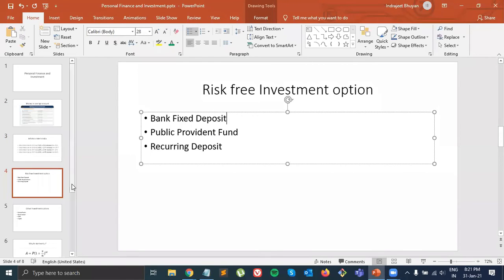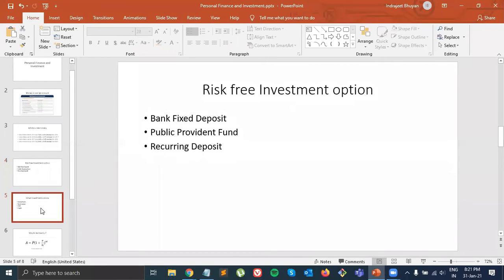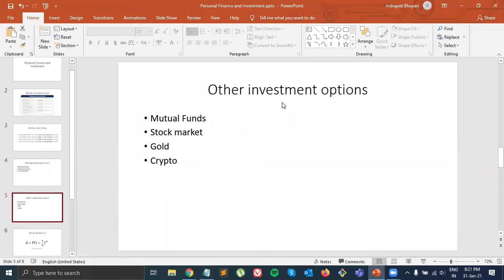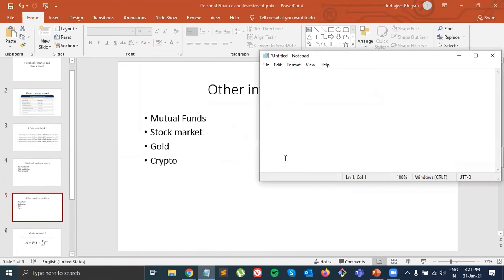Now if I move to the next one, what are other investment options that we have where there is risk? And you should always know this thing. You see, more risk equals more reward. This is the golden rule. So you should know where to risk high and where to risk low. It will depend on how much money you have, how much you want to risk, how much money you need in your coming days, and all those things.